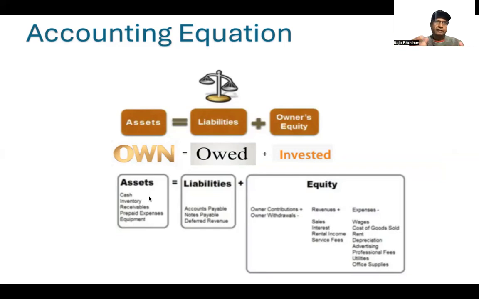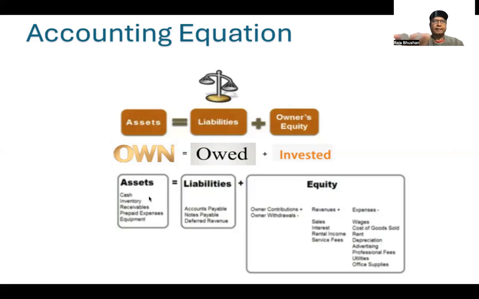Inventory, when we buy from someone, or the inventory can be any product. For example, you are dealing in a car manufacturing unit. So the inventory would be raw materials or finished goods or work in process where the car is in the assembly line. Those are the merchandise inventory, which is part of the asset. Receivables, what is a receivable? When you sell on credit, you have to get that money from the buyers. So the credit sales are called receivables, which you have to receive. So that is an asset.